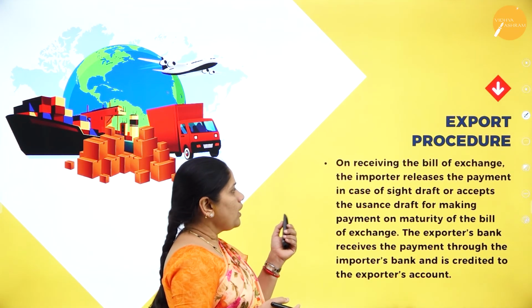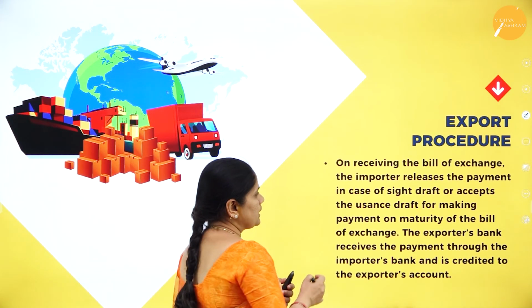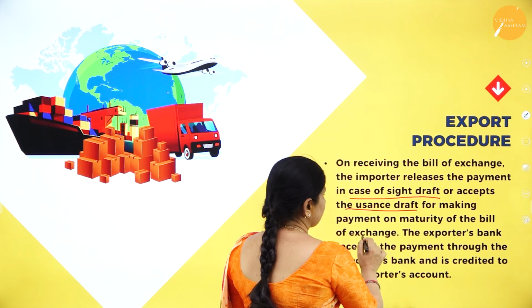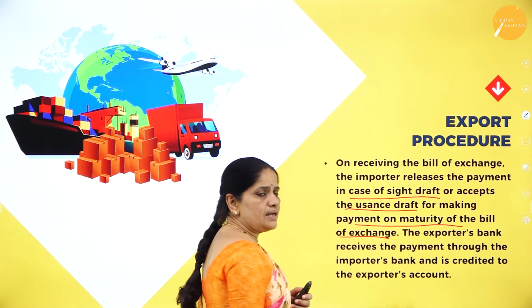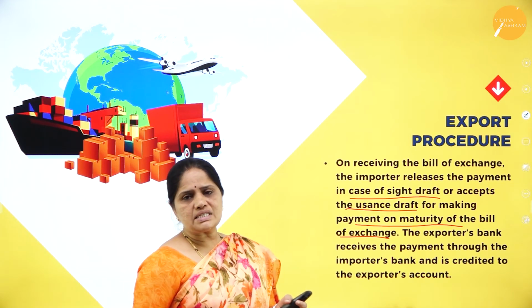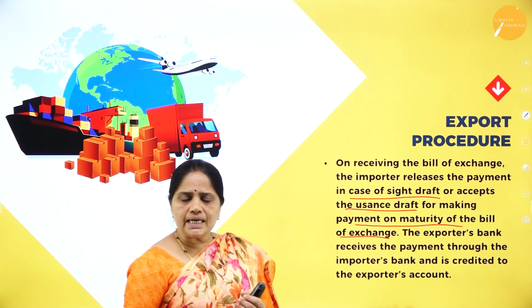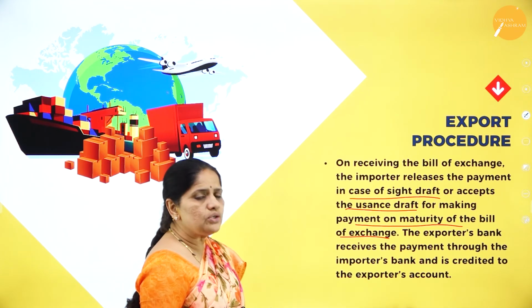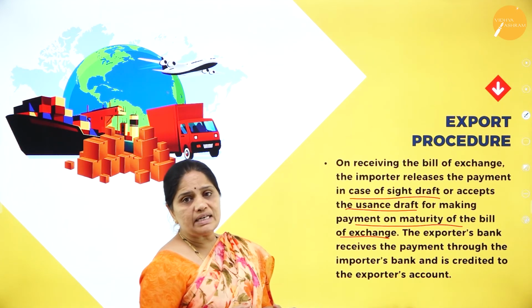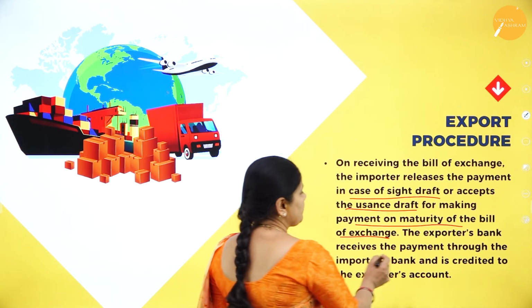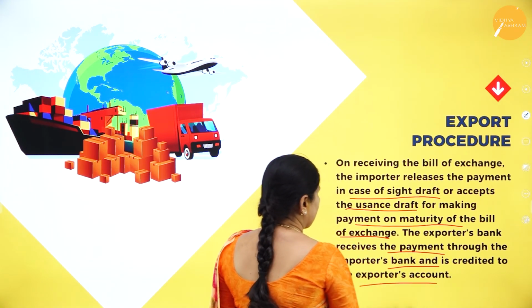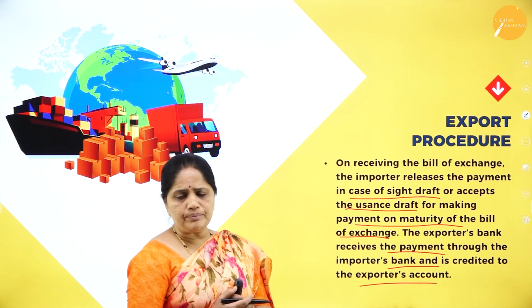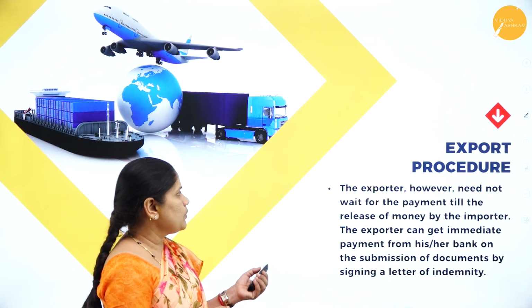On receiving the bill of exchange, the importer releases the payment in case of a sight draft, or accepts the usance draft for making payment on maturity of the bill of exchange. If it is a sight draft, the importer will immediately make the payment, but if it is a usance draft, the importer will have to give an acceptance, only then will he get the documents. The exporter's bank receives the payment through the importer's bank and it is credited to the exporter's account.